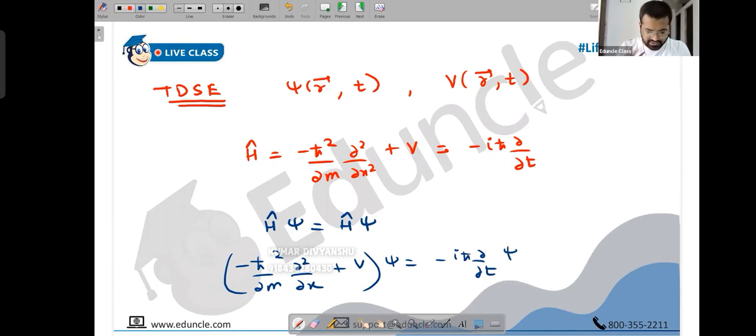Actually, I just need to confirm whether the minus exists or not. I have a small doubt. The minus doesn't exist here. The minus exists only for momentum, not for this. There we have minus i h dou by dou x. Here we don't have minus. Make a correction, no minus sign.